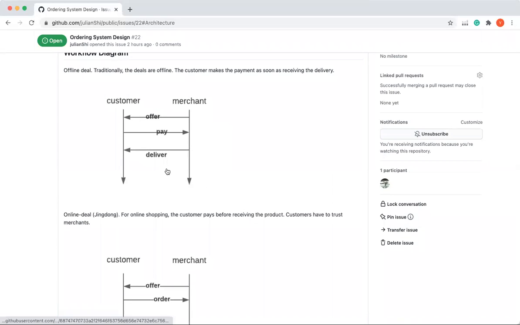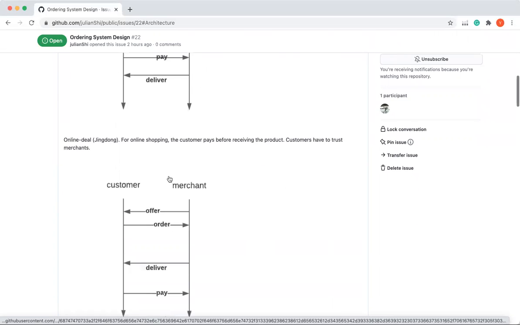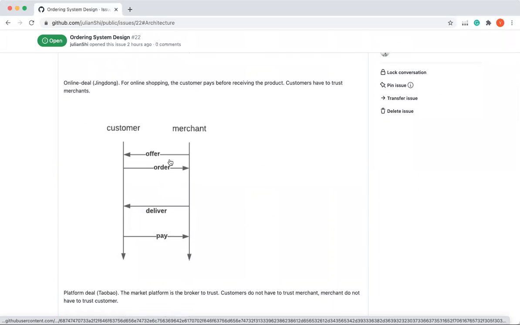The story begins from making a deal. The customer and the merchant meet face to face. The customer pays for the deal, and the merchant gives the product to the customer right away. However, when the transactions are online, the payment and the delivery are not at the same time.